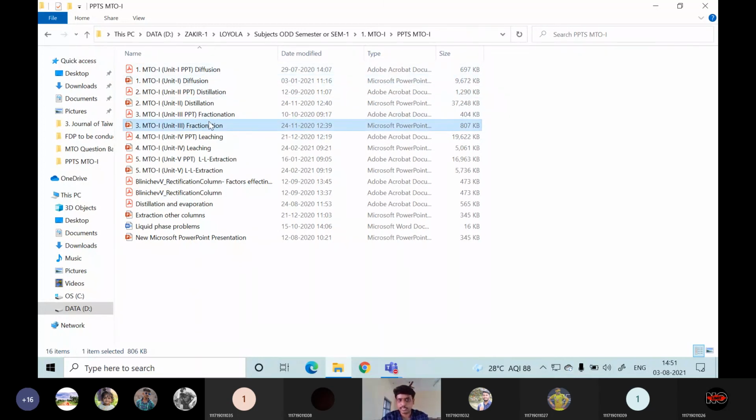After covering all these three units, the difficulty level in the leaching operation is even more. You have to deal with two simultaneous graphs. Until unit 3 you deal with one graph, but simultaneous two graphs will be very hard when you are dealing with the leaching operation. Similarly, in the extraction operation, the difficulty level will increase further. Why? Because we have to use a triangular graph paper, or we have to use two simultaneous graphs. I will show you one example.